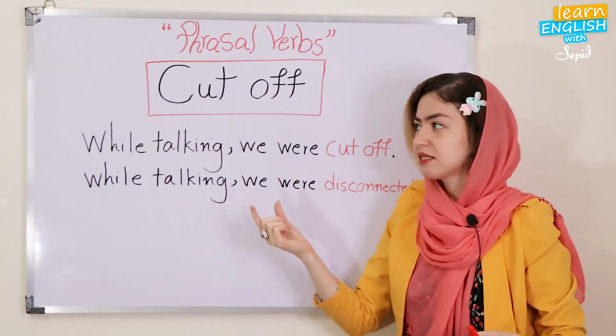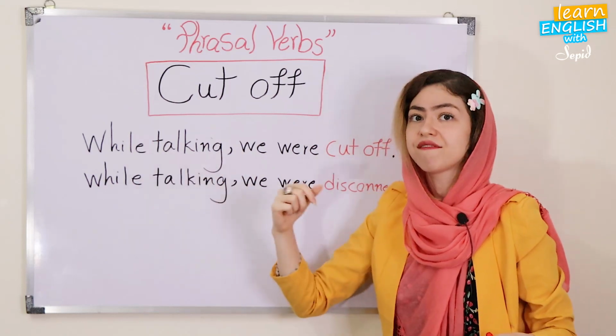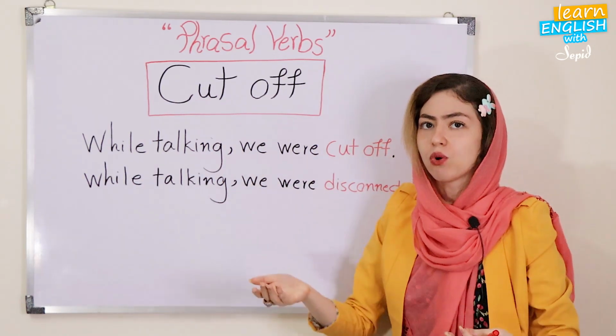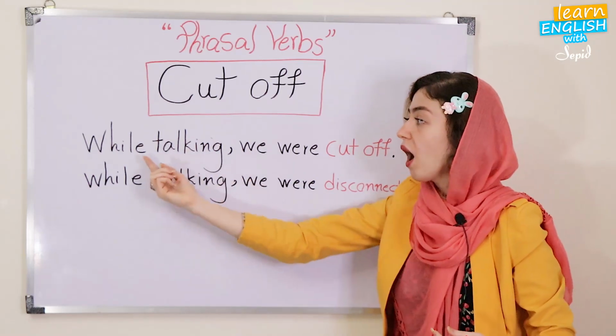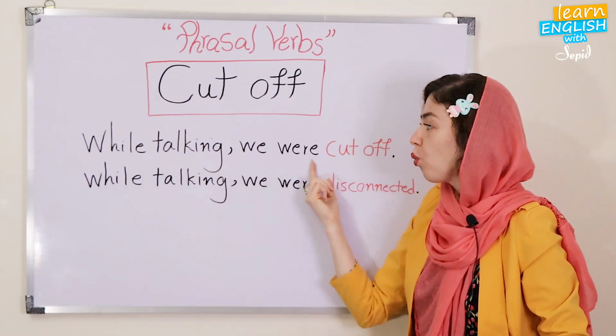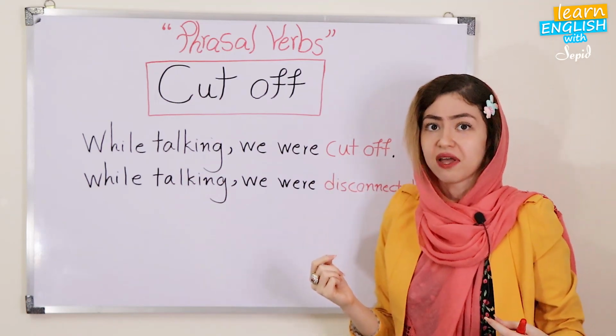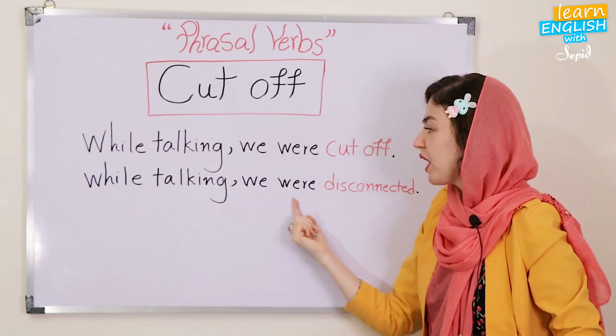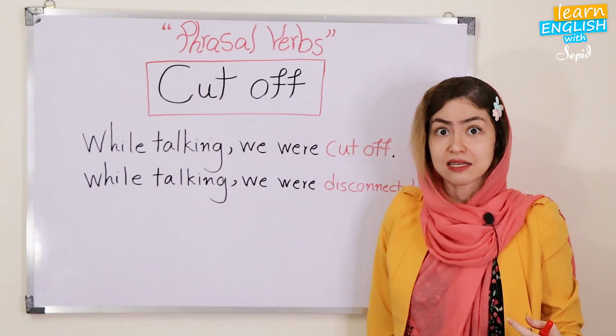We understand that they are talking on the phone. Some people are talking on the phone and they say, while talking, we were cut off. It means, while talking, we were disconnected.